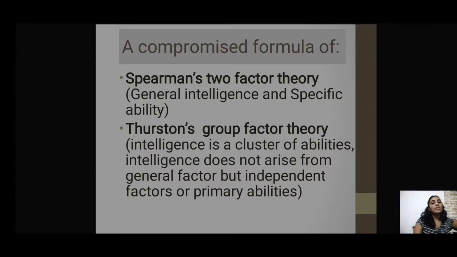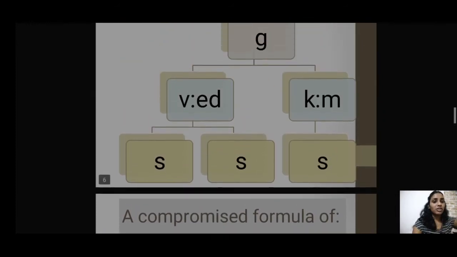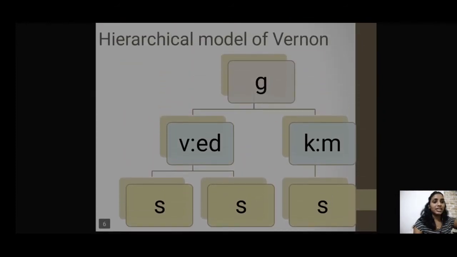So Spearman's two-factor theory, that is where he talks about general intelligence and specific ability, and Thurston's group factor theory of intelligence, where he talks about intelligence not as a general factor but as independent factors or primary abilities. Now let us look back into this particular figure to see if there are general and specific factors, and if there are group factors as well.